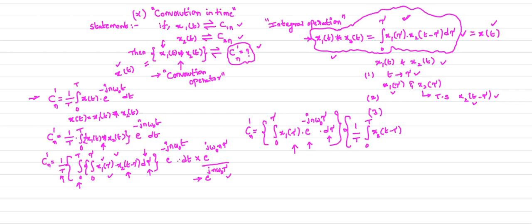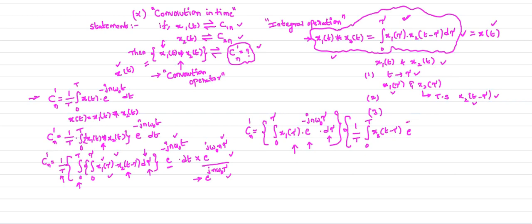Next, we have in the numerator this factor e power minus jn omega naught t and e power jn omega naught tau. Here observe, this is a function of t, this is a function of tau. So e power minus jx into e power jx is what?